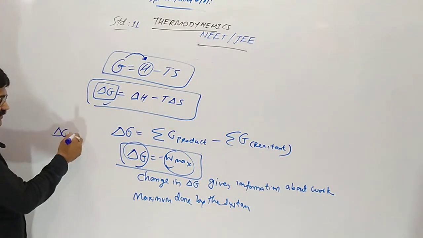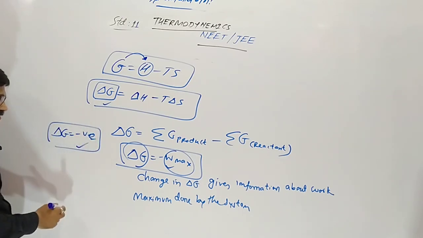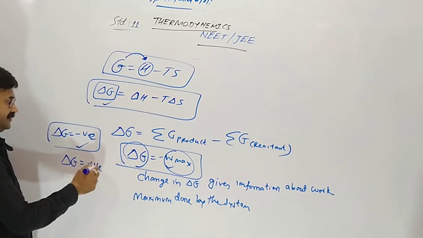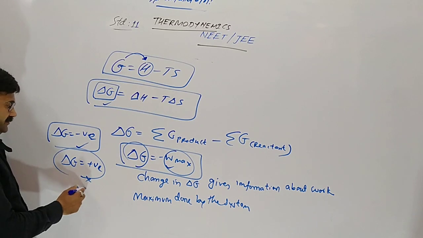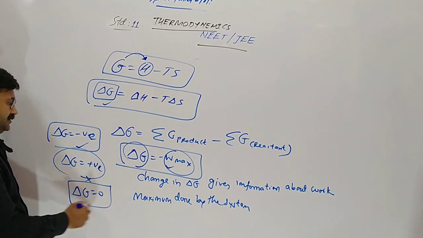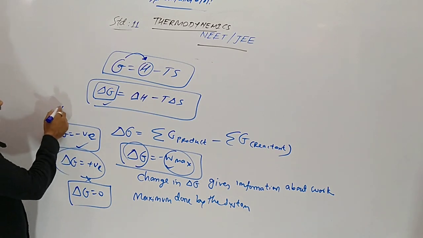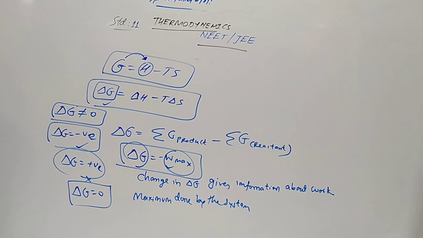Whenever the value of delta G is negative, the reaction is spontaneous. Whenever the value of delta G is positive, the reaction is not spontaneous. Whenever delta G is 0, the reaction is in equilibrium. And whenever the value of delta G is not 0, the reaction is not in equilibrium.